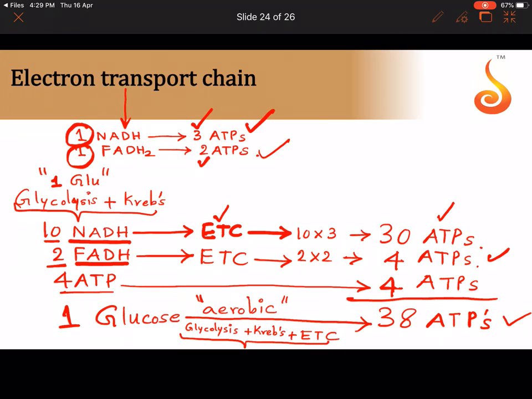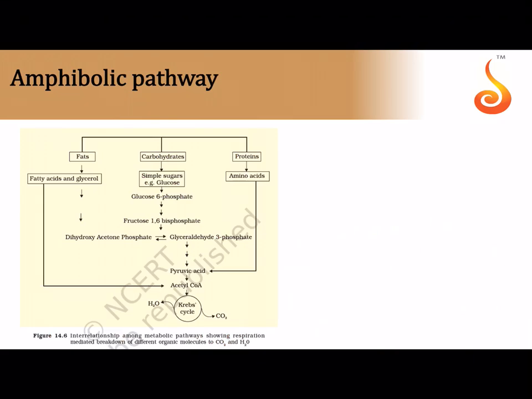So 10 into 3, 30 ATPs, 2 into 2 ATPs is equal to 4 ATPs. If you remember, in Krebs cycle we got 8 NADH, and in glycolysis we got 2. So 8 plus 2, we got 10 NADH. In Krebs cycle from 1 pyruvic acid we got 1 FADH2, but since I'm talking in terms of one glucose, Krebs cycle happens twice, so it is 2 FADH2. And out of these 4 ATPs, 2 ATPs came from Krebs cycle and 2 ATPs came from glycolysis.